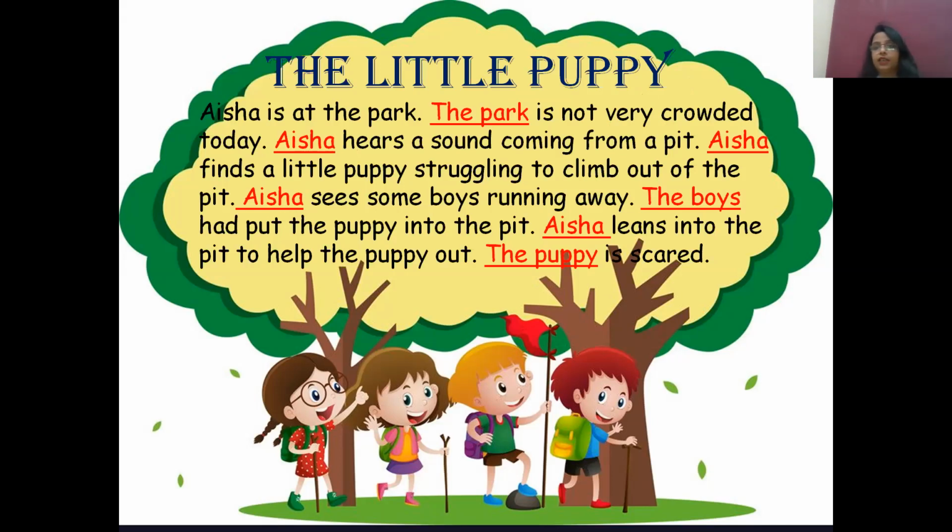For example, I'll tell you a little bit. Aisha is at the park. The name of the story is The Little Puppy. We are going to read this story and we are going to replace all the nouns with the pronouns. So how are we going to do it? We are going to read the story first of all. We have made two columns in the notebook. In one column, we will write down all the red words that are the nouns. We are just going to copy down all the words. And in front of them, in the pronoun column, we will write the pronoun for them.